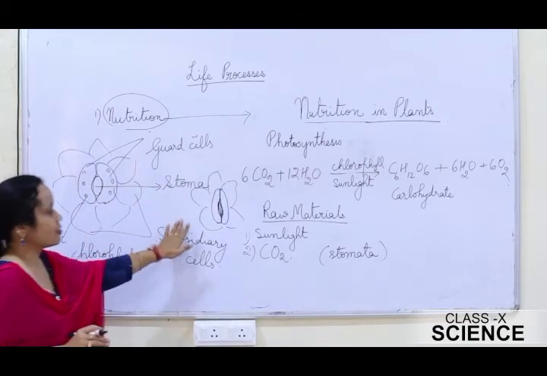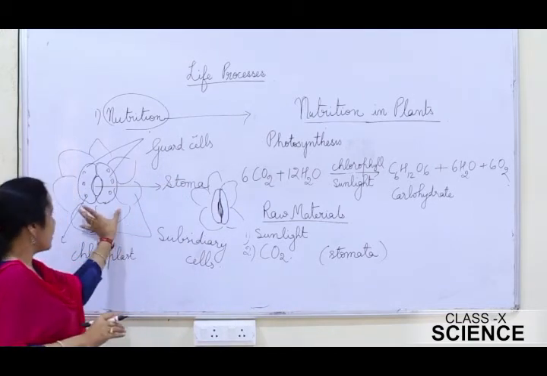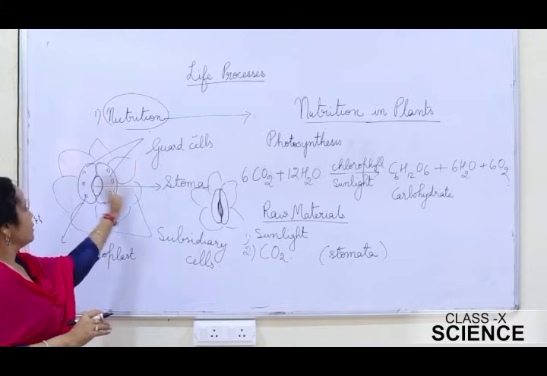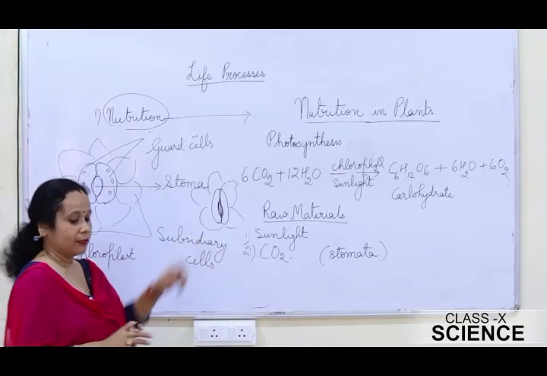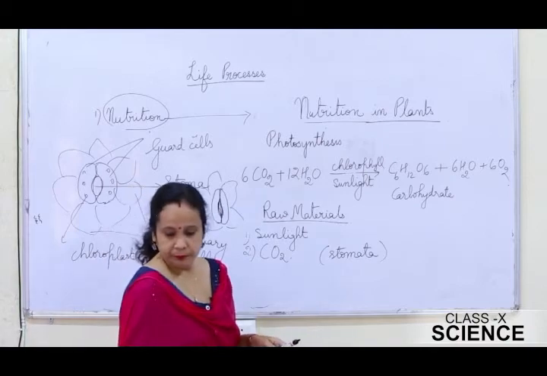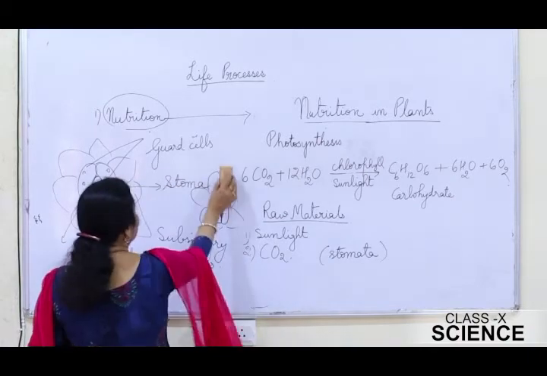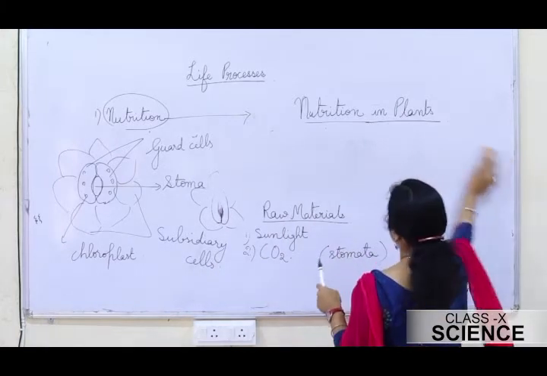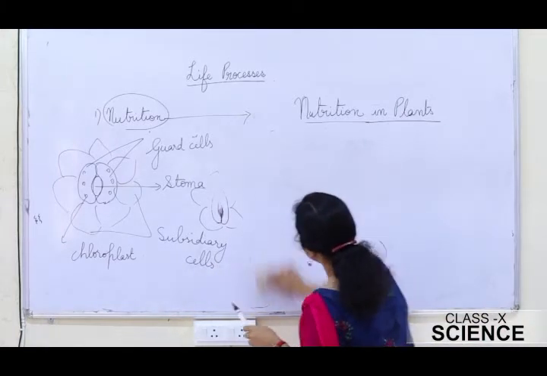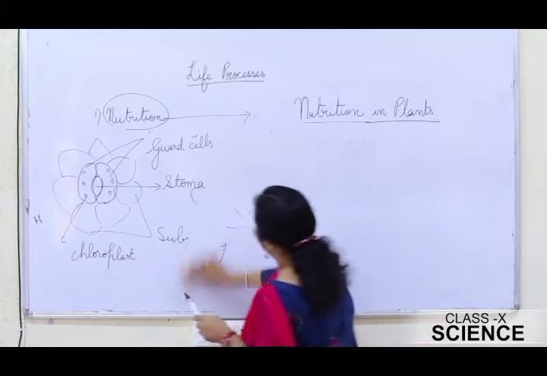So this is the structure of stomata. A stomata with the opened stomatal pore, and this one is a closed stomata with the closed stomatal pore. Now let's discuss the various events that take place during photosynthesis. For this we'll need the equation once again.